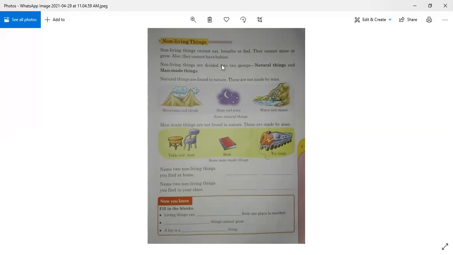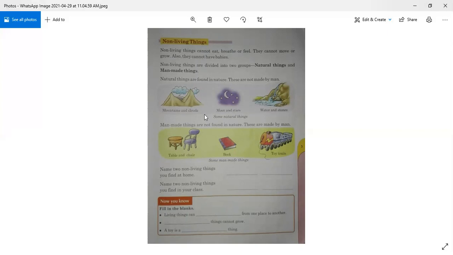Non-living things are divided into 2 groups. Number 1 is natural things, and number 2 is man-made things. These are the natural non-living things, and these are man-made non-living things. Natural things are found in nature. These are not made by man. Natural non-living things are made by Allah, and they are found in nature.